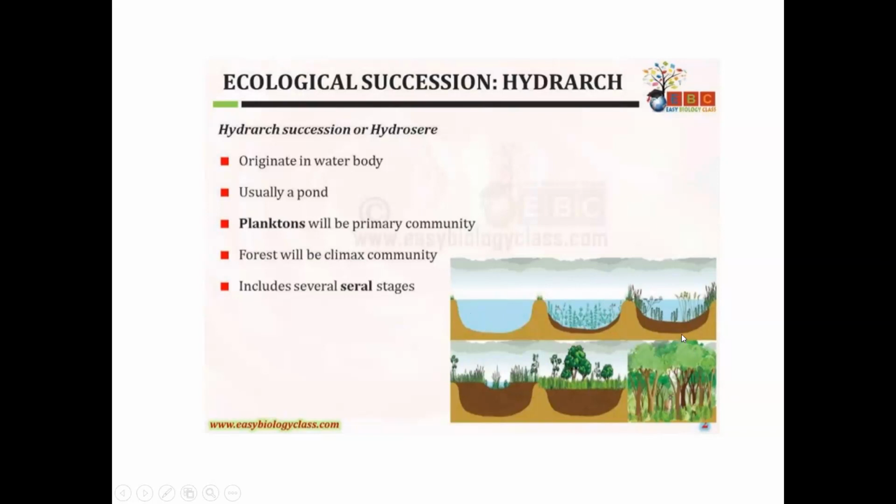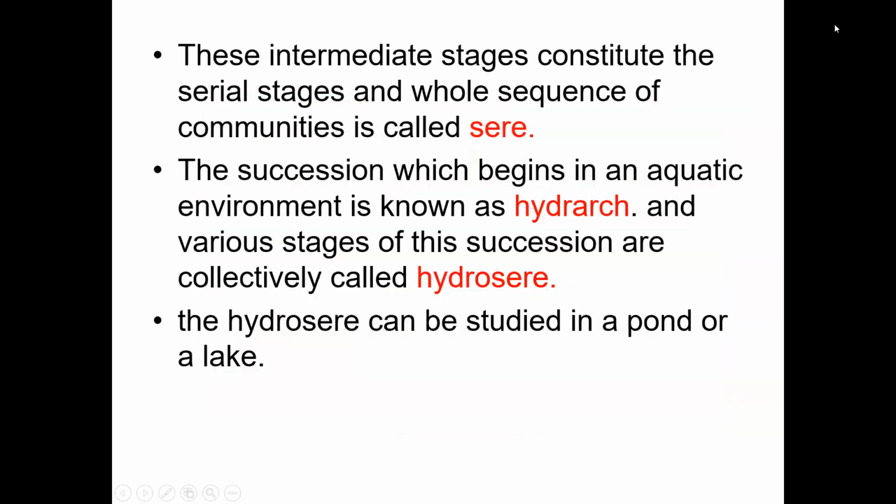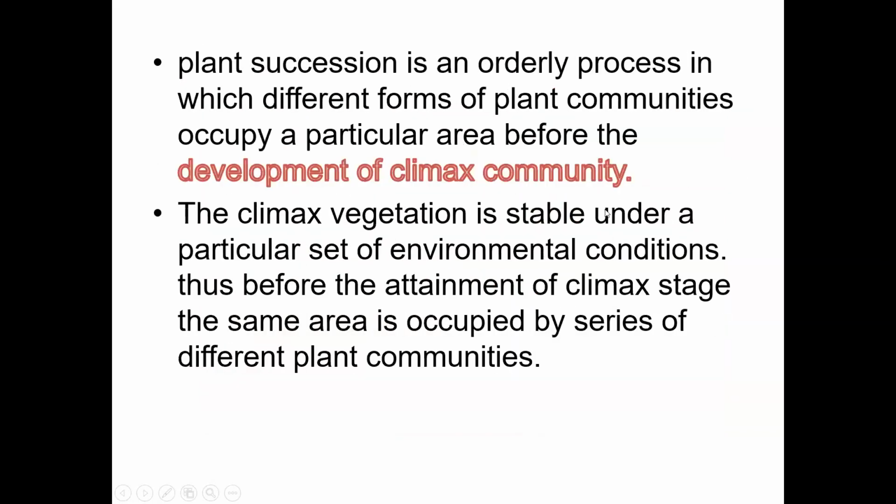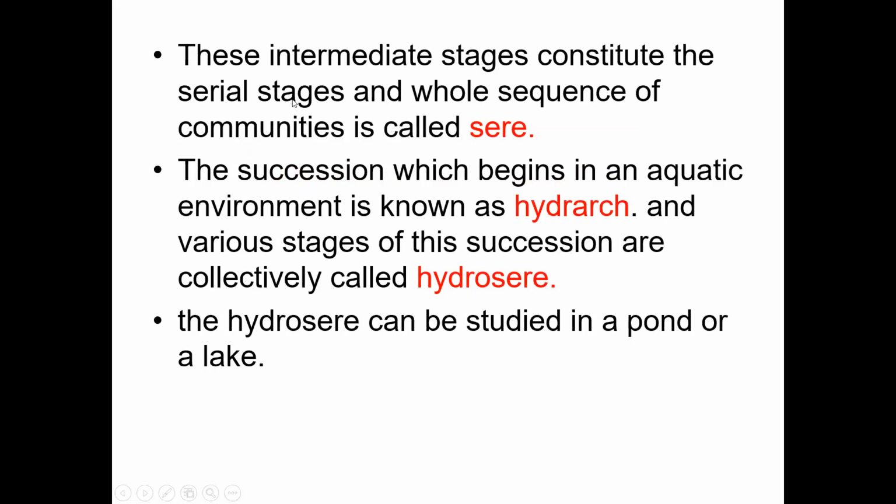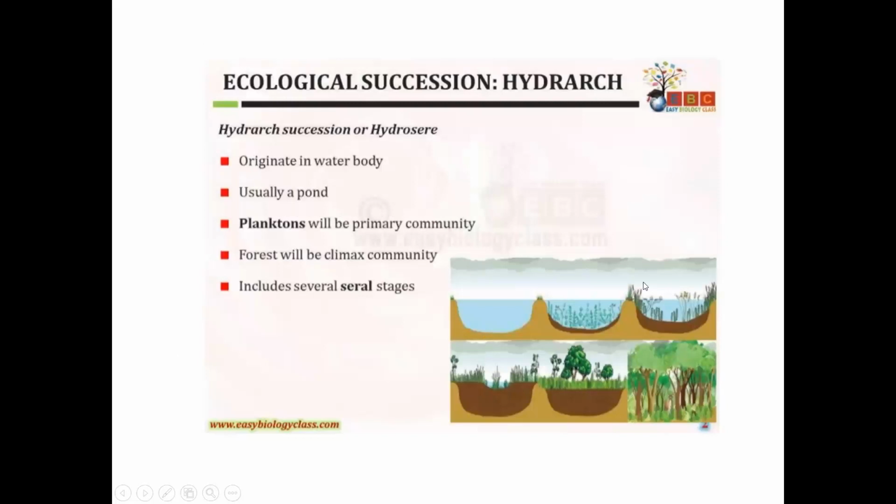So ecological succession is an orderly process of forming a climax community, in which different plant communities are replaced until the final climax community is reached. The climax vegetation is stable under a particular set of environmental conditions. The intermediate stages constitute the serial stages, and the whole sequence of these communities is called the sere. Each stage is called a seral stage.